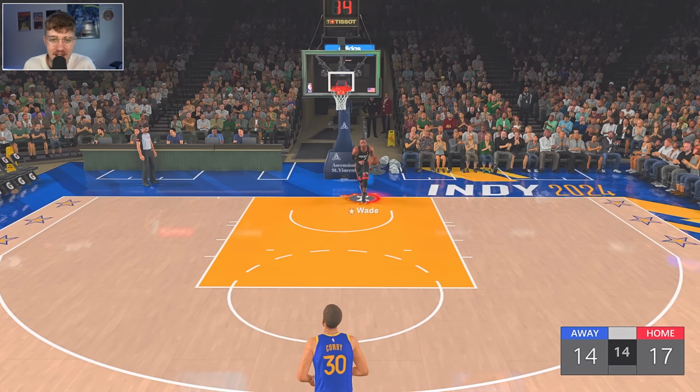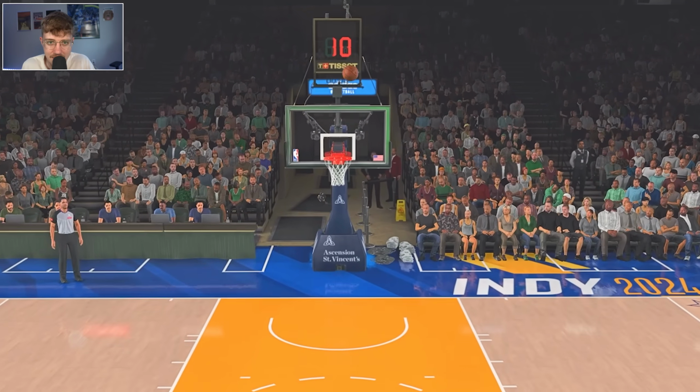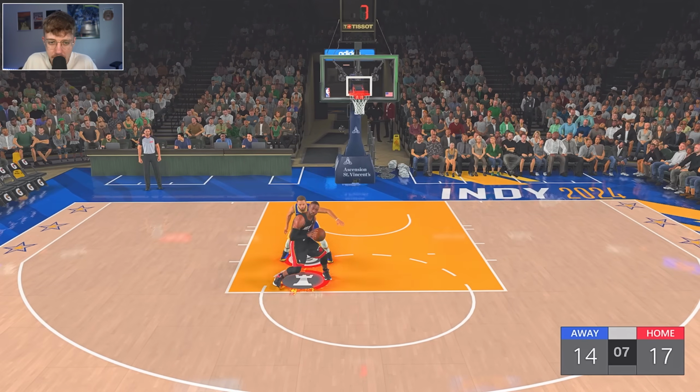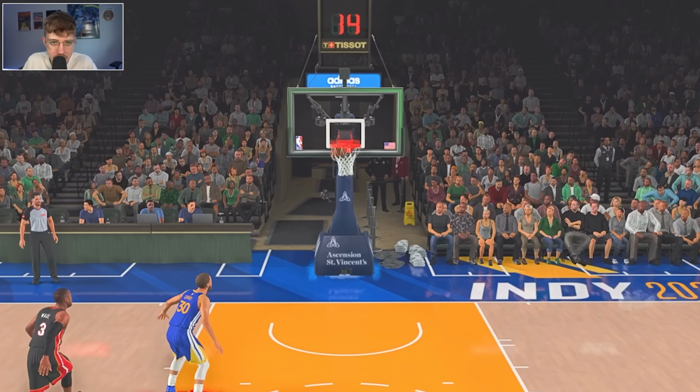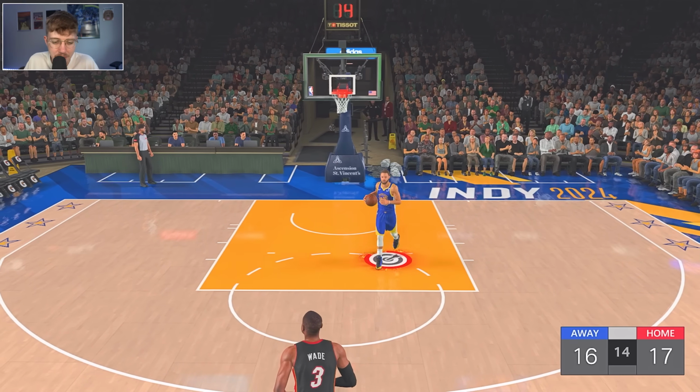He needs 2 more shots to win this. He's got that takeover badge, though. Doesn't shoot that 3. Now he does. And that one is no good. Dwayne Wade finally with a stop right there. In the post. Another fadeaway. And that's another bucket. Dwayne Wade is unstoppable with that post fade.